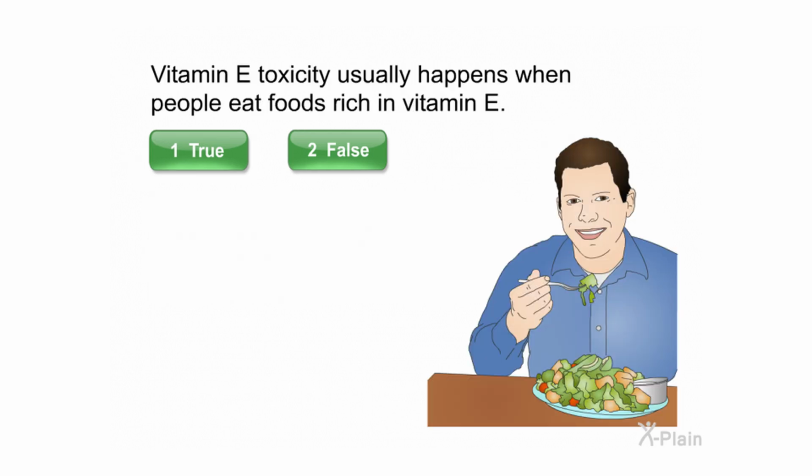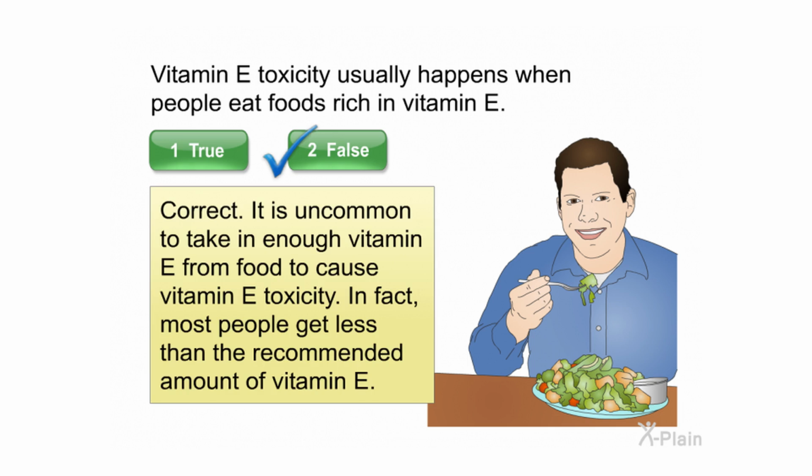Vitamin E toxicity usually happens when people eat foods rich in vitamin E. Select true or false. Correct. It is uncommon to take in enough vitamin E from food to cause vitamin E toxicity. In fact, most people get less than the recommended amount of vitamin E.